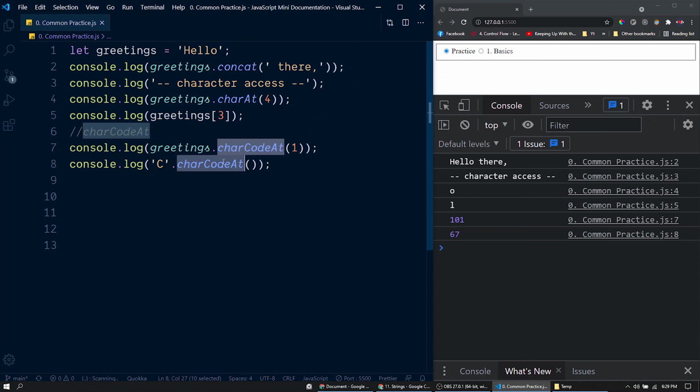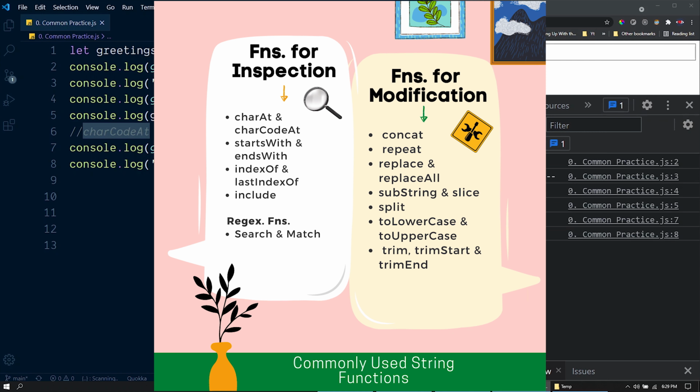So remember this function charCodeAt. It might be helpful to solve certain exercises in interview practical sessions. So these are the most commonly used string functions in JavaScript. For better understanding, I have split these functions into two categories: functions for inspection and functions for modification. The modification functions return the result with some modifications inside the string, and the functions under inspection will search or match or retrieve characters or strings within the string. They do not modify the string.